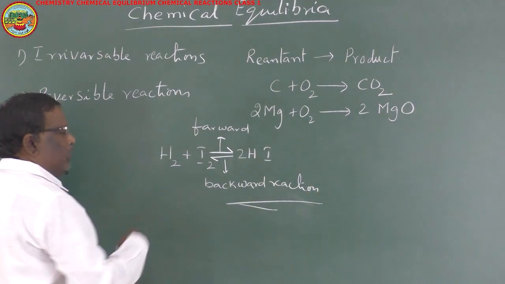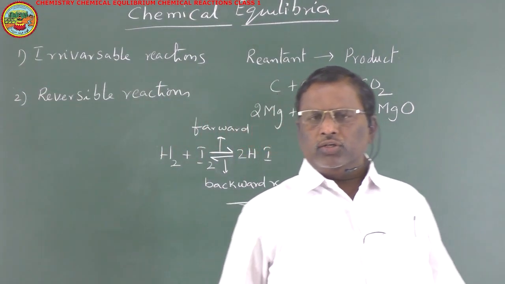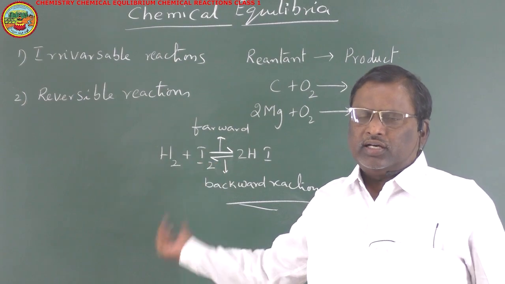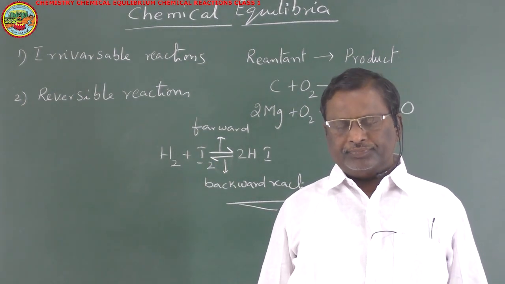Forward reaction and backward reaction. In the present class, we are going to discuss reversible reactions in detail.